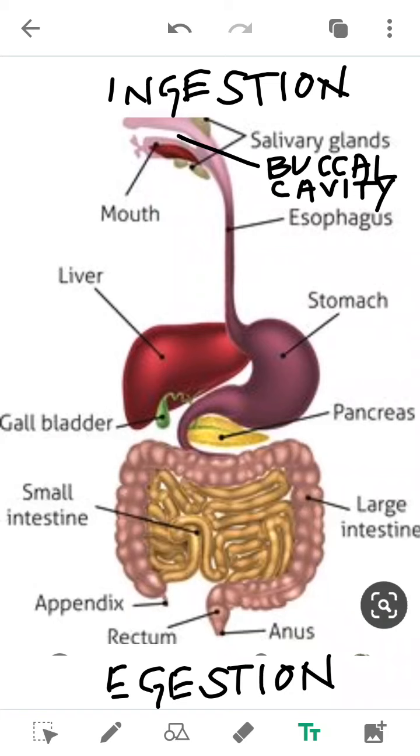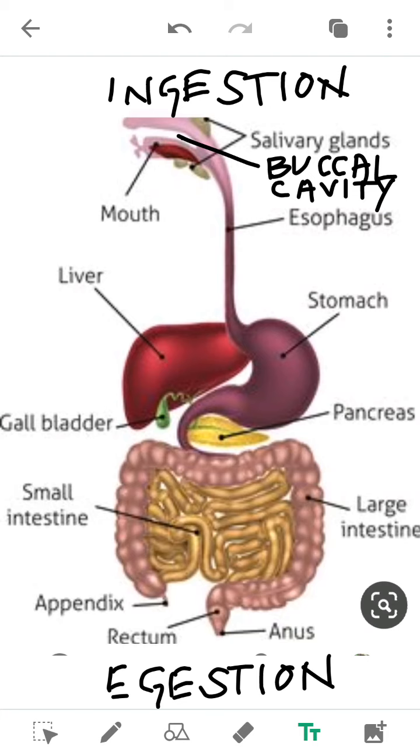Then you may have a question: why does the food need to be converted into simple substances? Because the food we are eating has to reach all parts of our body, that is to our mouth, to the stomach, to our muscles, to the brain. That means every part of our body. Then how will the food reach every part of our body?